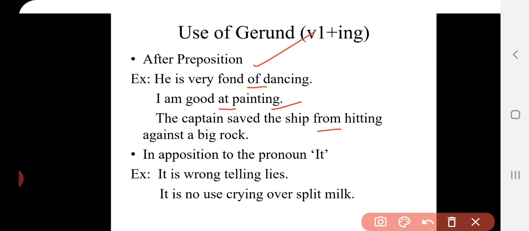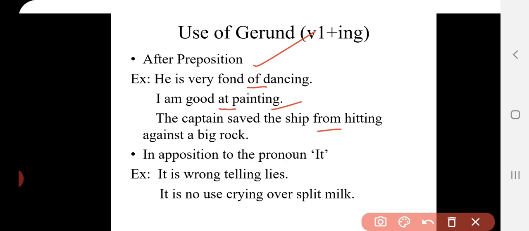In the next video I'll tell you with which verbs you can use the gerund or with which verbs you can use the infinitive. But you can remember that sometimes we can use infinitive and gerund both interchangeably. I will also discuss this with you in the next video.